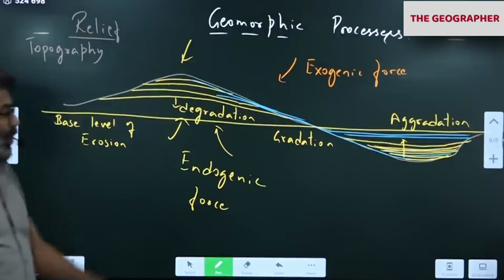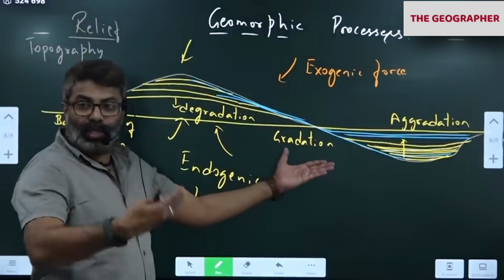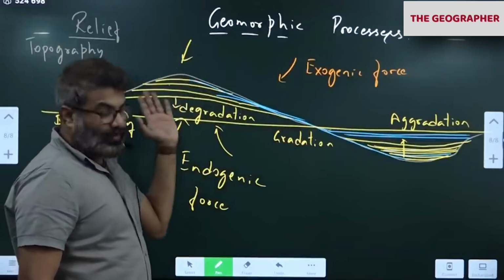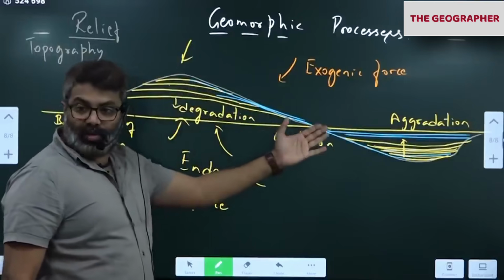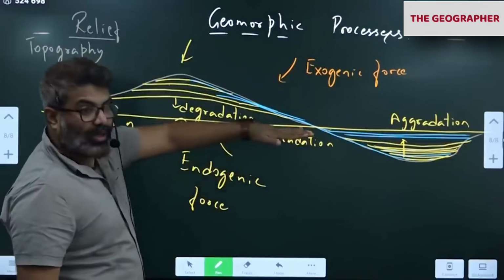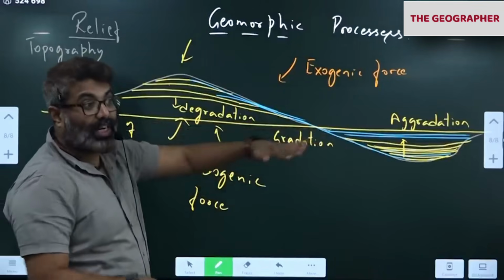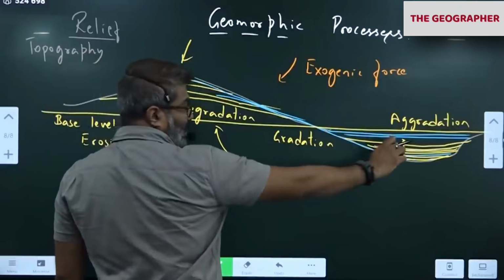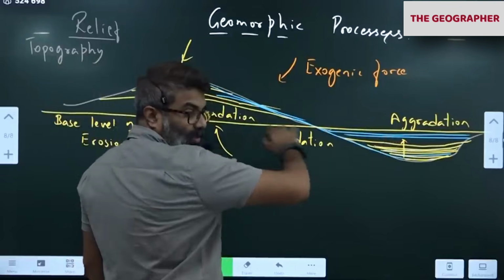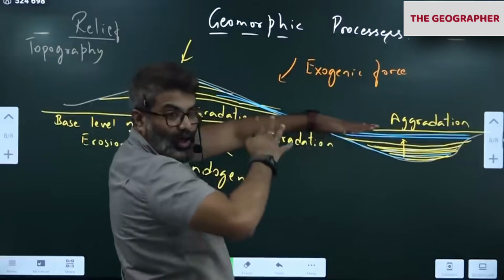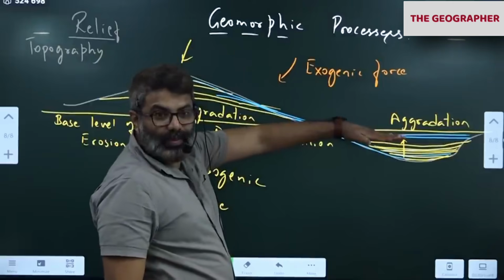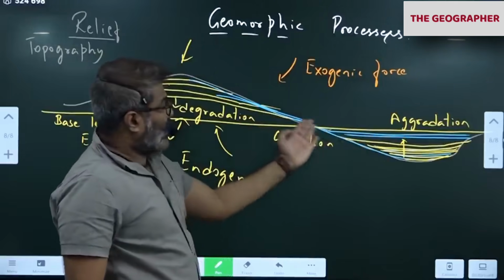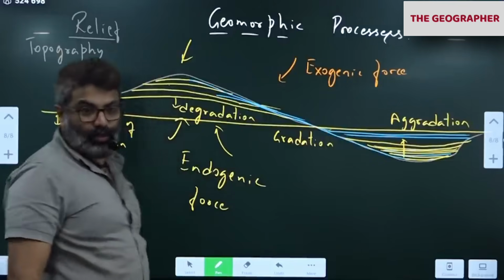Okay. In order to achieve this, who is helping them? Glaciers are helping them. Rivers are helping them. Wind. All these are helping the earth to achieve gradation. So once this level is achieved, don't you think the water will stop flowing now? The water will remain on the surface. It will not flow anymore. Okay. So as a result, you can see the complete level of the earth's surface they are trying to achieve.